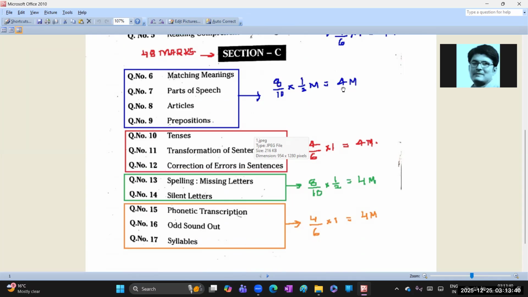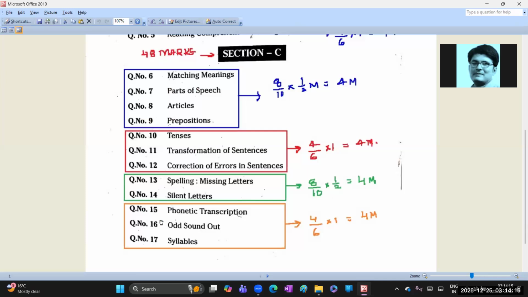So you will get 4 marks from the first four questions of Section C. For the remaining three questions, 10, 11, 12, he will give 6 questions, out of which we need to attempt four. Each question carries 1 mark, so that means 4 marks. For the remaining two questions, 13 and 14, also we will have 10 questions, but we need to attempt 8. So 4 marks will come, and each question carries half a mark.